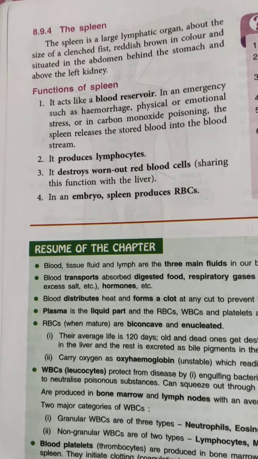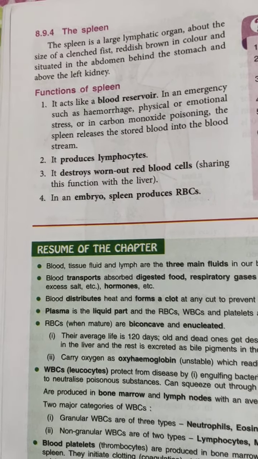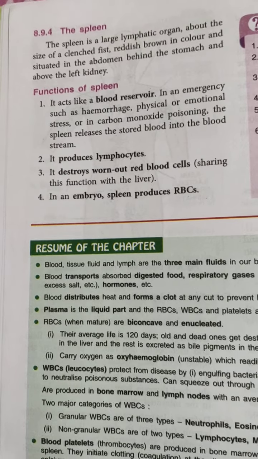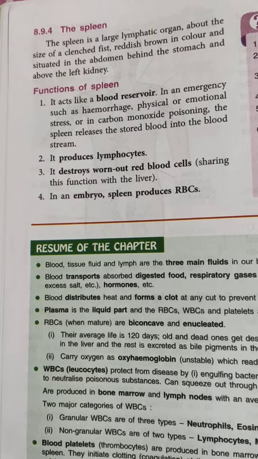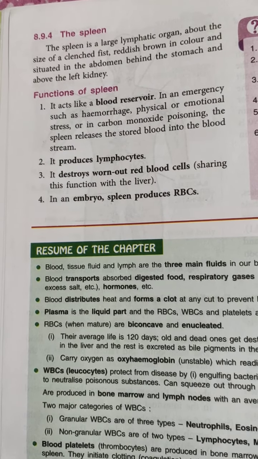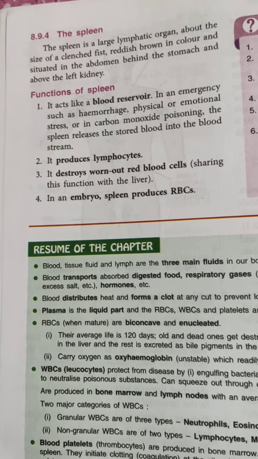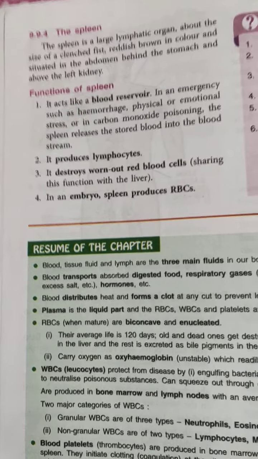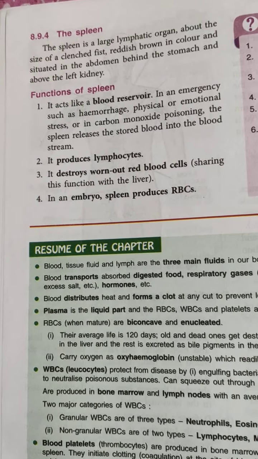What is the function? Why is it so important? This you have to remember, because it is acting like a blood bank in our body. In an emergency, suppose we have met an accident, hemorrhage has occurred, or some kind of stress is going on, or maybe carbon monoxide poisoning, which is very harmful and dangerous, the spleen releases the stored blood into the bloodstream. So it is a blood bank or blood reservoir, which is a natural one.